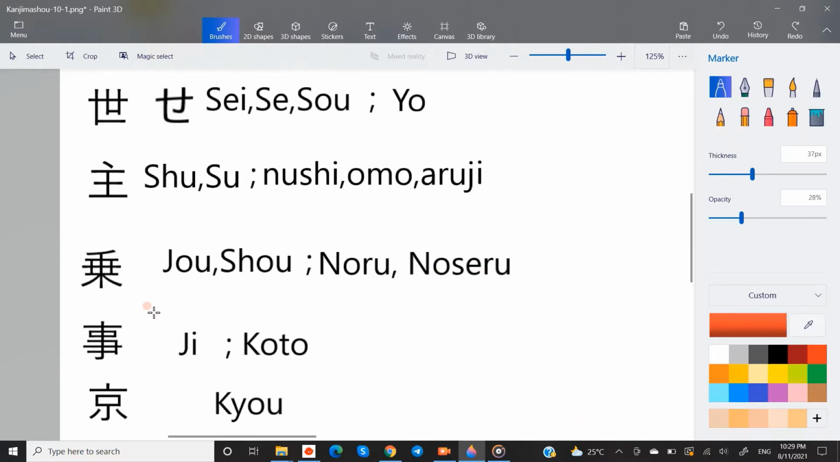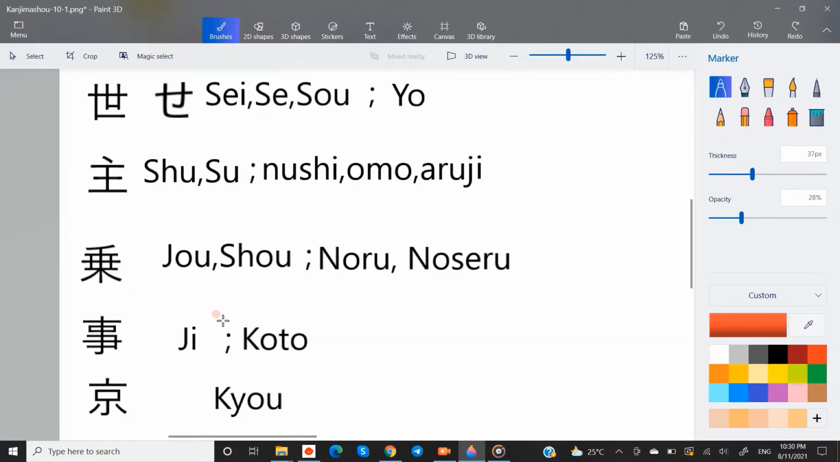Noru or noseru kanji, onyomi jo or sho. This means ride or multiplication. Long horizontal lines are used to say going through. Thus, this kanji indicates going without moving one's own self, that is riding, noru.